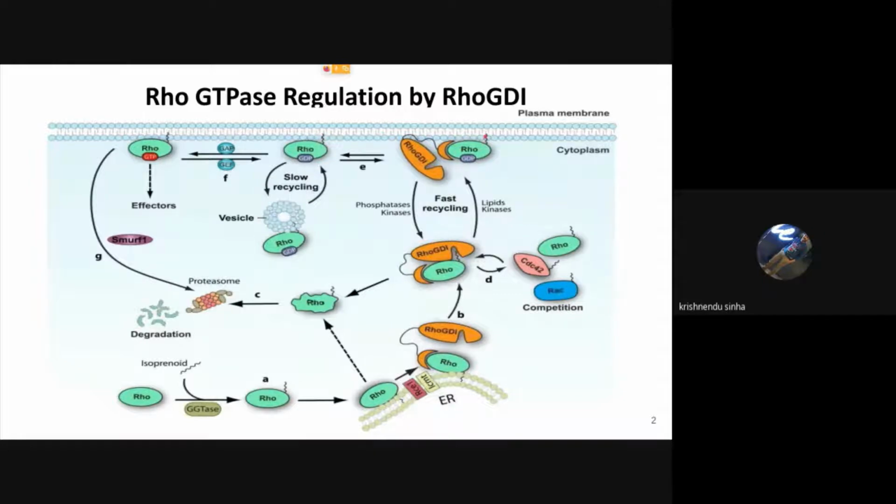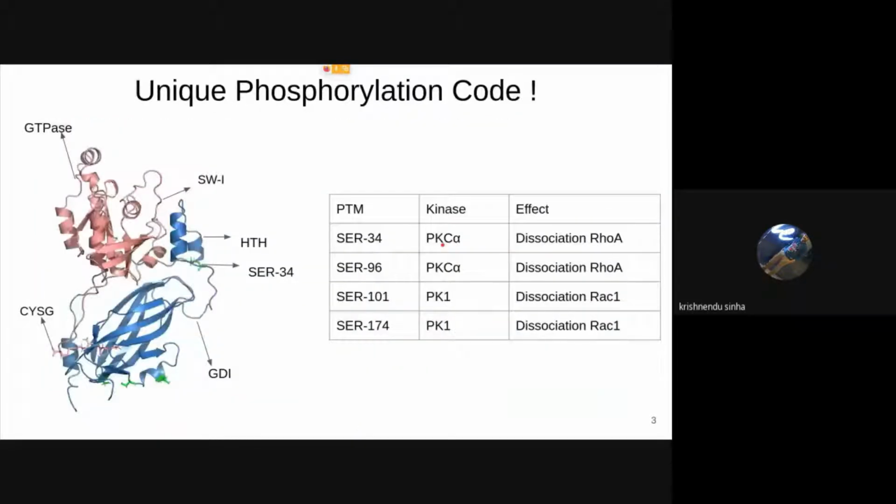They are hydrophobic moiety, so they are anchored to the plasma membrane by it. When GDI binds, this prenyl moiety goes inside the hydrophobic cavity and ultimately forms a cytosolic complex of Rho GTPases and Rho GDI. Now, all the cellular processes by binding to effectors will require this complex to break.